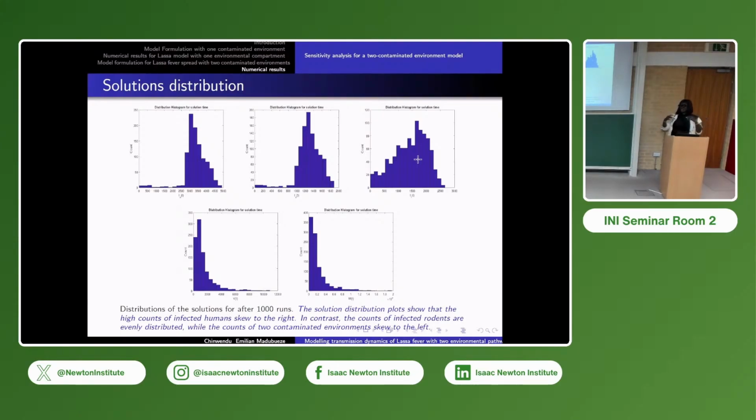Within those 1,000 runs, each of the parameter ranges produces a number of infected cases. So within the 1,000, we plot their histograms to see how the counts behave. For the human population, the counts are skewed to the right, and likewise the environment, while the rat counts are evenly distributed. So this is what we have so far.